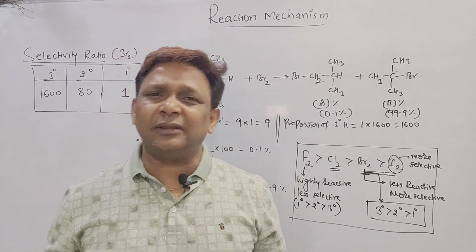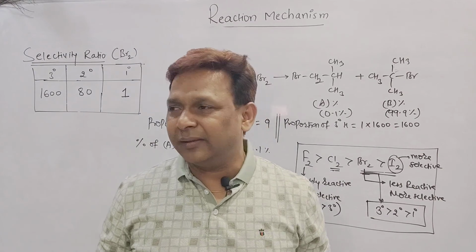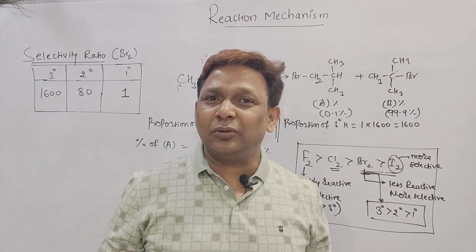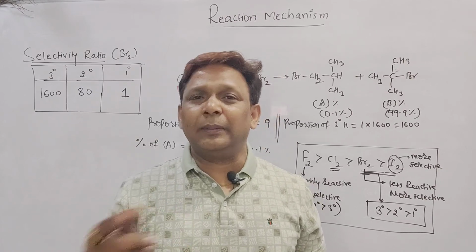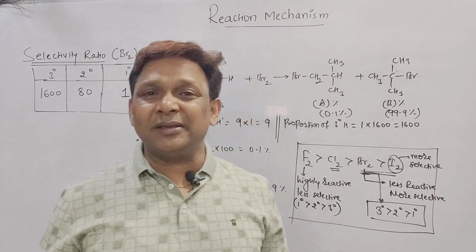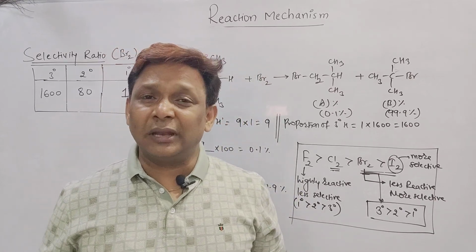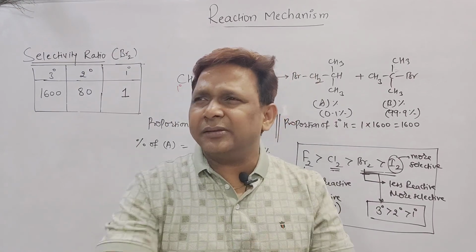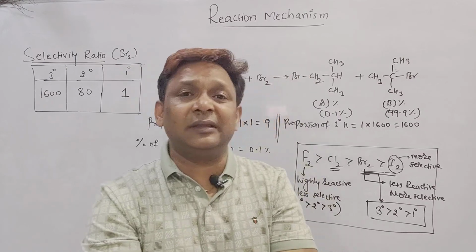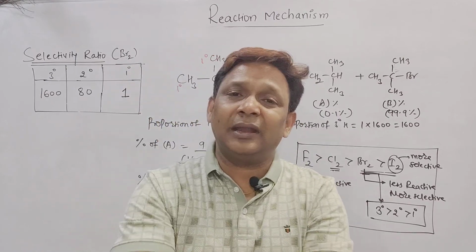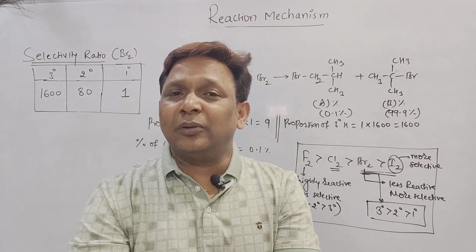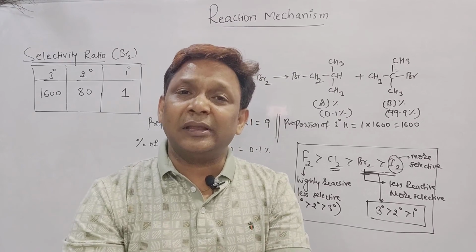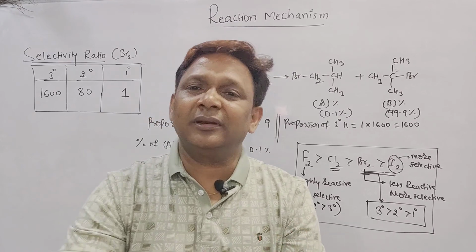Maybe somewhere you have seen NBS, N-bromosuccinimide, or SO2Cl2. If we add SO2Cl2, the allylic hydrogen will be replaced by the halogen. If we add NBS, the allylic hydrogen will be replaced by bromine. And if the temperature is high, nearly 400 to 600 degrees centigrade, and we add the halogen, the allylic hydrogen is replaced by the halogen. That is called allylic substitution. That part we will see in our next class.